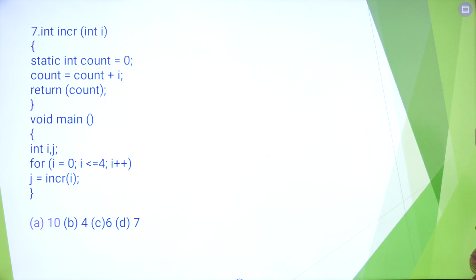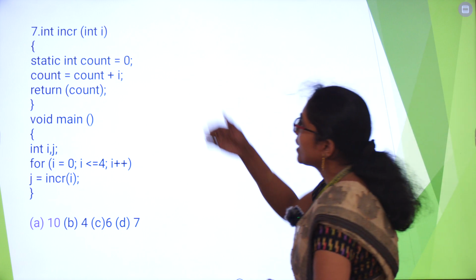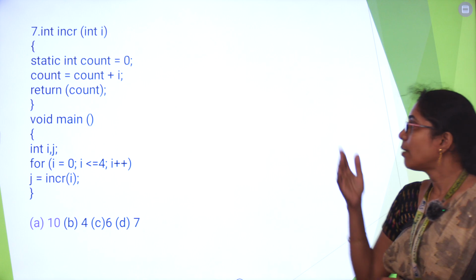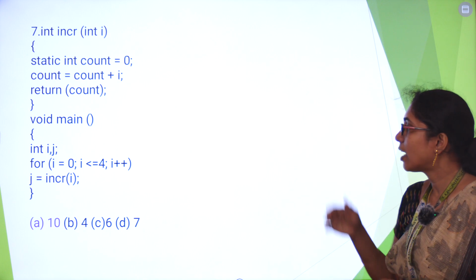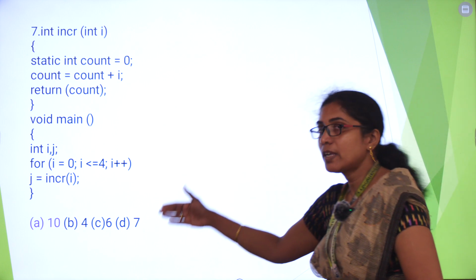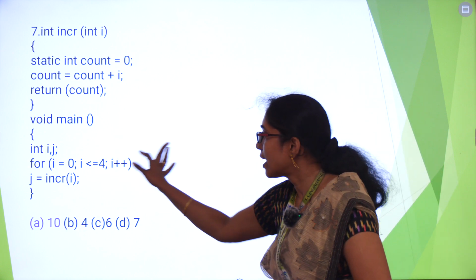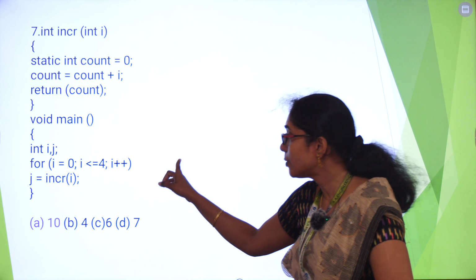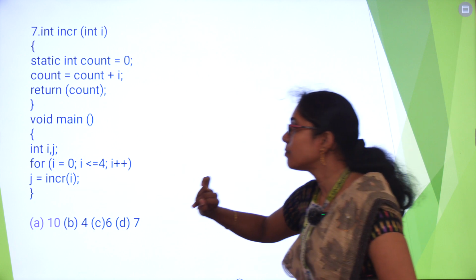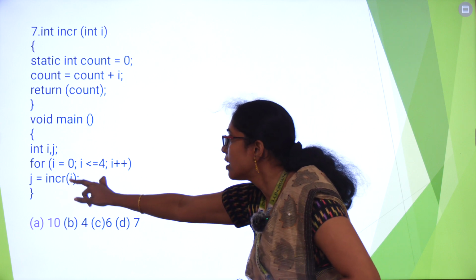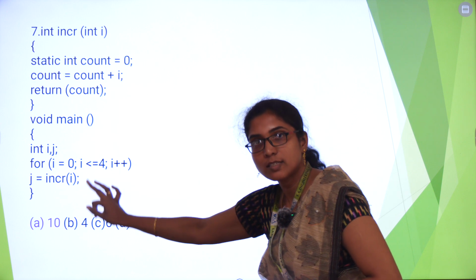So let's see one of the examples. Here in the incr function, I have declared the count variable as static. I increment the value by i and return the value. Let's come to the main function, where the execution starts. I have declared 2 variables i and j. I have used a loop that starts from 0 and ends at 4. Now I am calling the incr function using this i value.